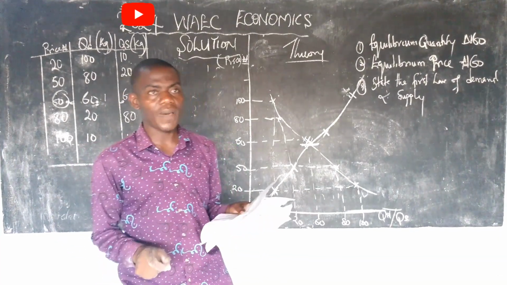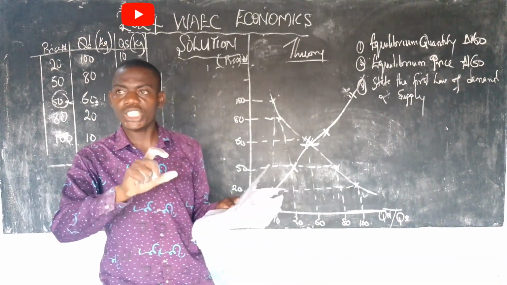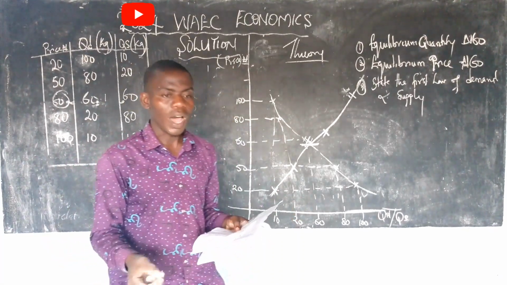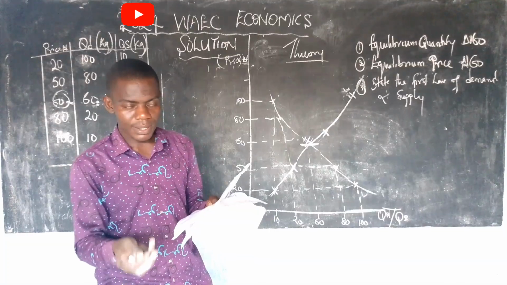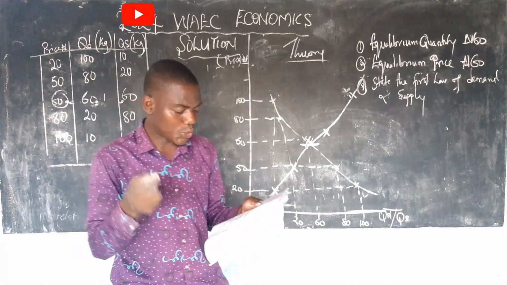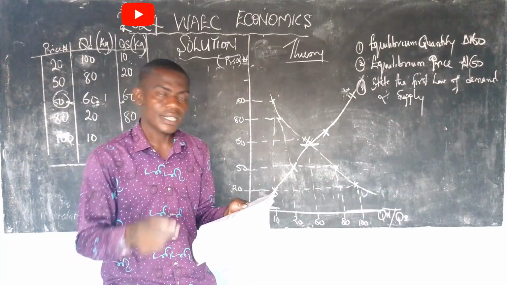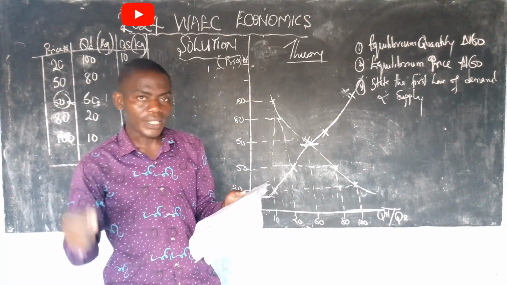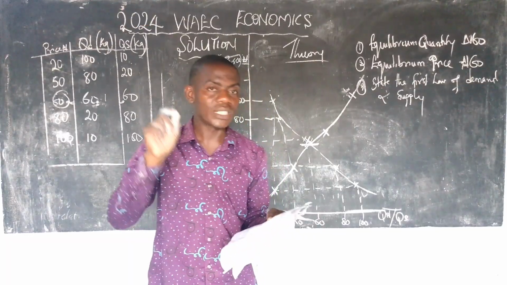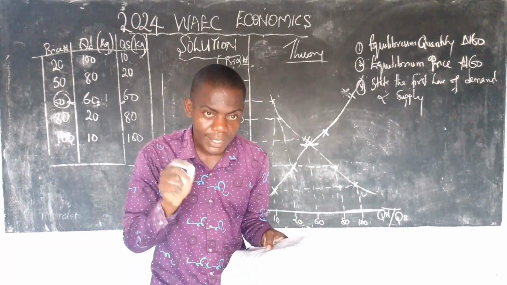You have A, material science. B, practical science. C, social science. And D, political science. You know that economics is classified under social science. Therefore, C is the answer.